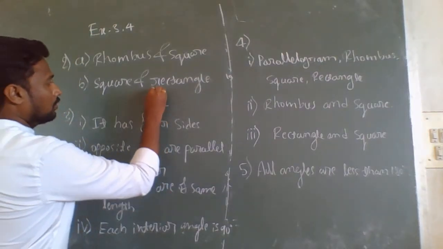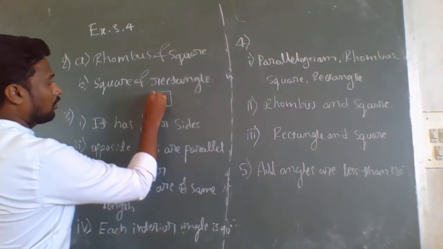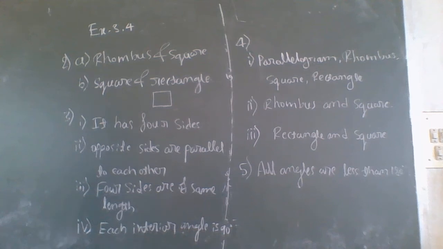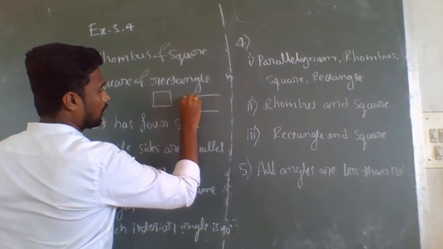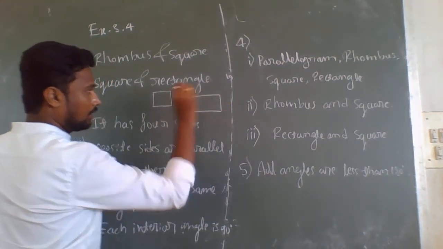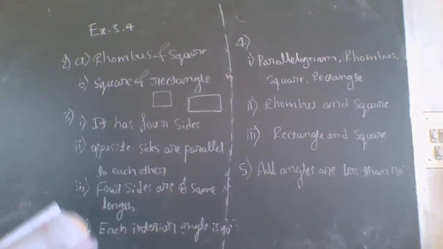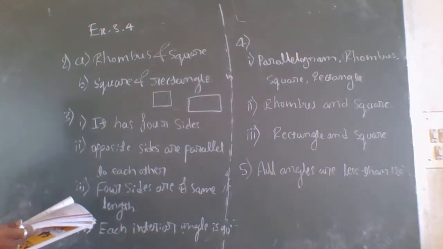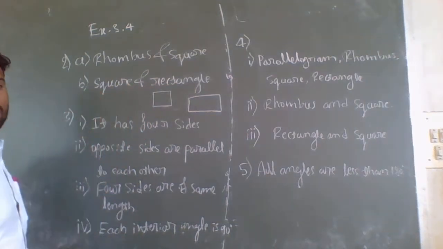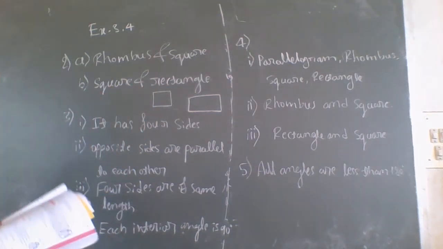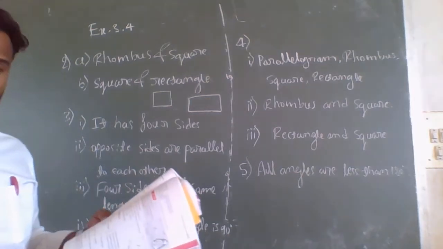You know, in a square, each internal angle equals 90 degrees, and in a rectangle also, each internal angle is equal to 90 degrees. Therefore, four right angles means it may be a square or a rectangle. This is about the second question.